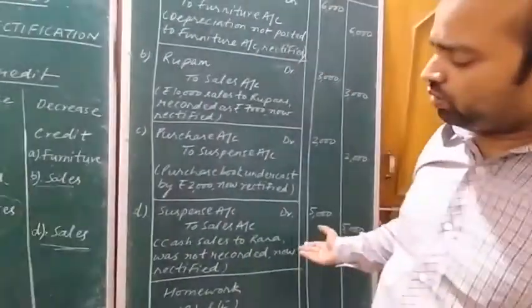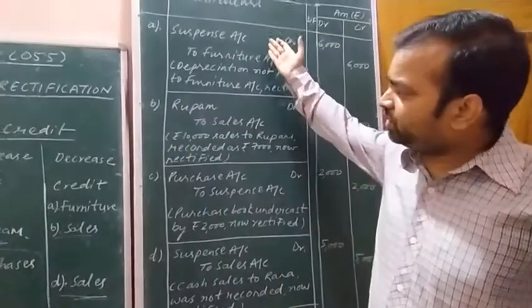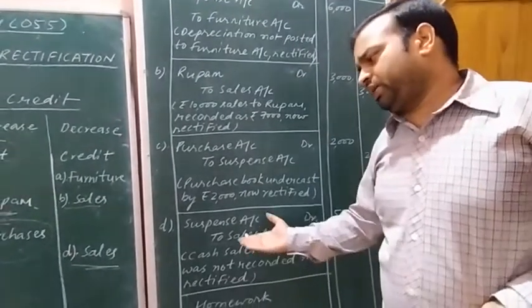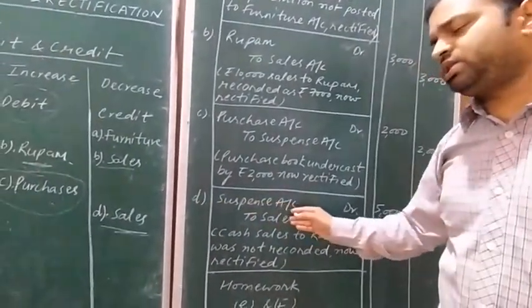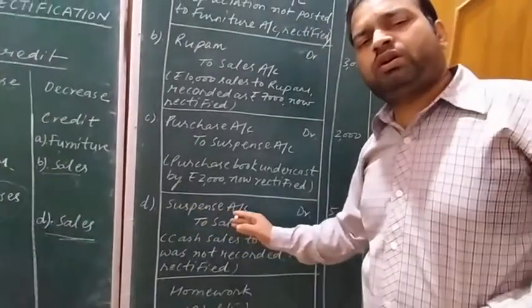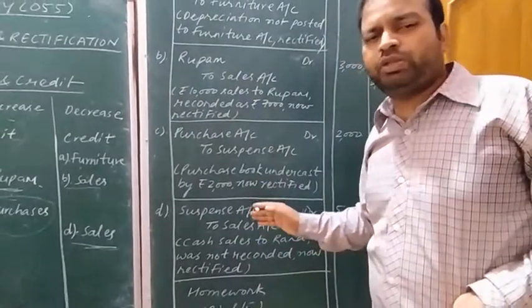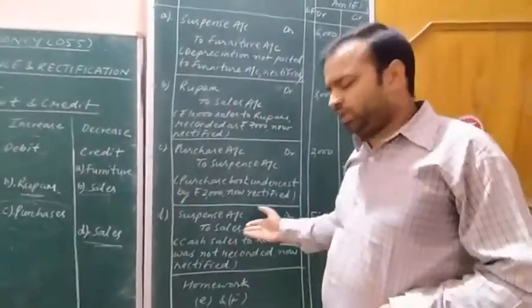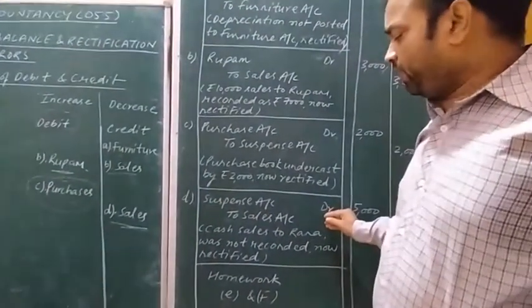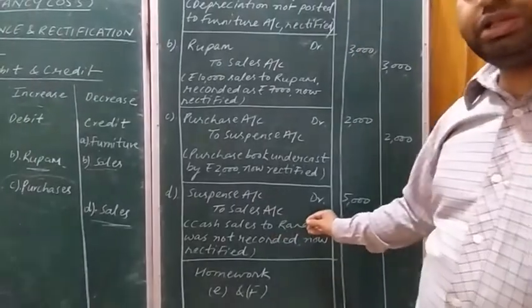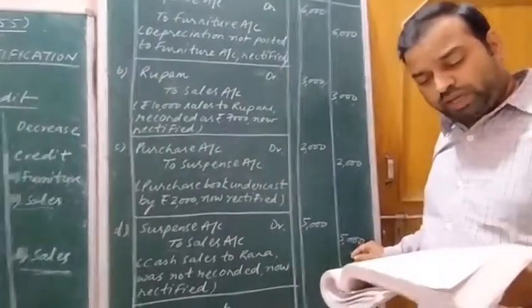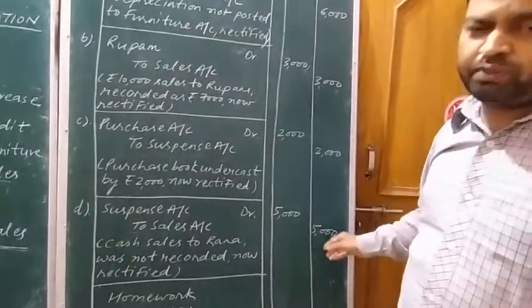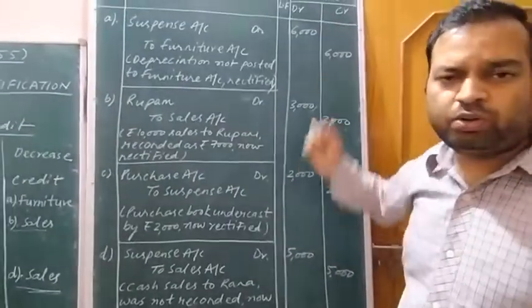So partial omission again is here. In the case of partial omission, I already explained in the very first and third transactions, the same rule will be followed. Here the side of shortage is the debit side, so we have to use the term suspense. Suspense account debit to sales account. This will be the journal entry to be passed here. The amount related to this transaction is rupees 5,000, and the same amount I have posted on the debit and credit side of the amount column.